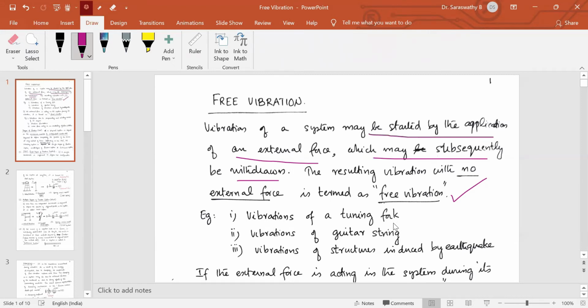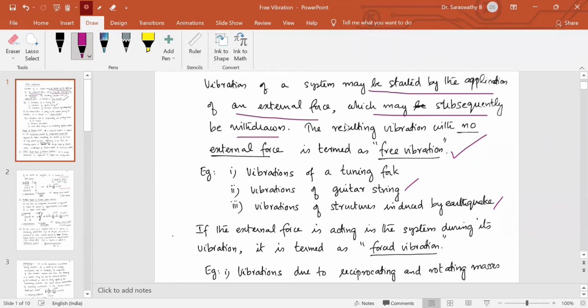You just give a hit on the tuning fork and that force is removed, that hammer is removed from it. So it goes on vibrating. Similarly, the vibrations of a guitar string. Vibrations of structures induced by earthquake. Earthquake induces vibration, and during the time of vibration, the force need not be there on the structure. So such cases come under the category of free vibration. So free vibration is the vibration where, for inducing the vibration, there should be some external source, but that external force or source is not acting on the structure during the course of vibration. So that is the first definition.